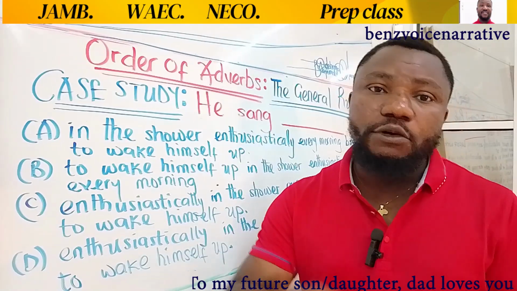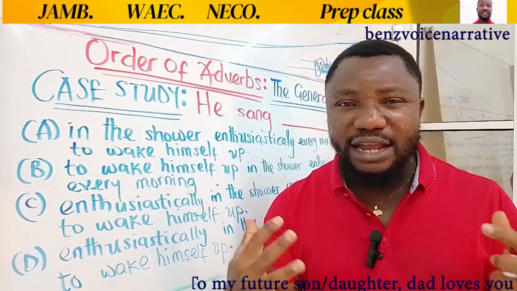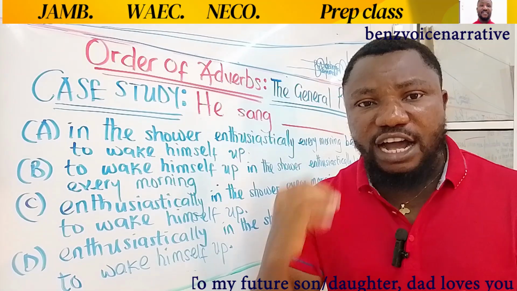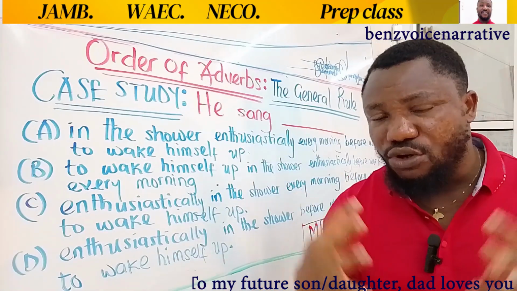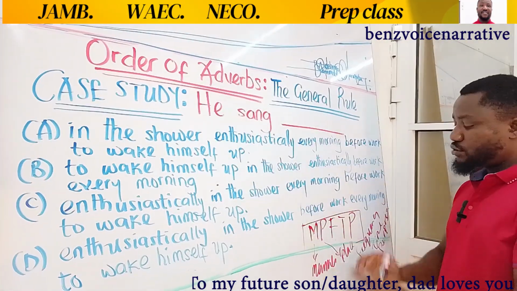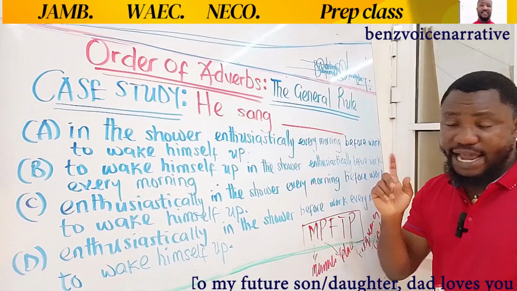You should understand that adverb of purpose and that of reason are very close. There's a thin line of difference between them, though. So this is the right ordering when you have a structure involving manner, place, frequency, time, and purpose.